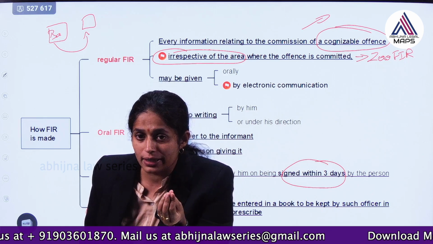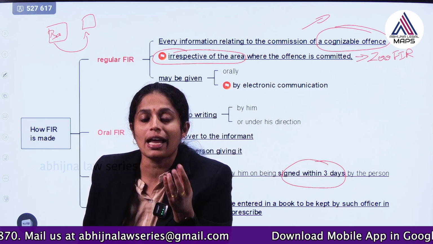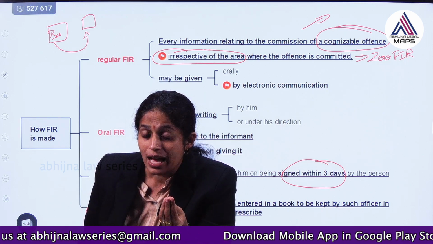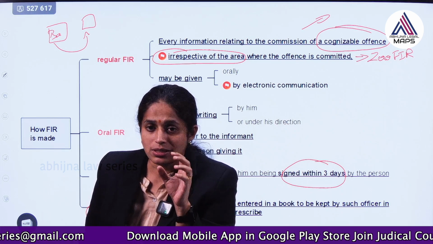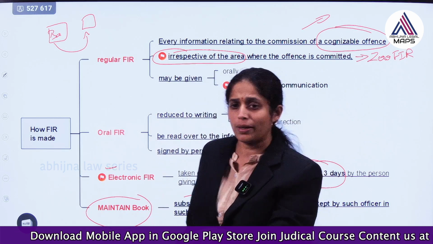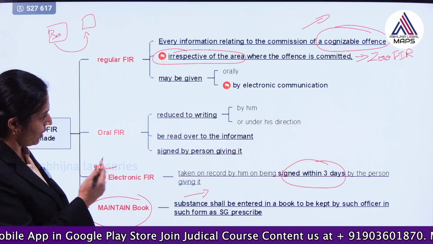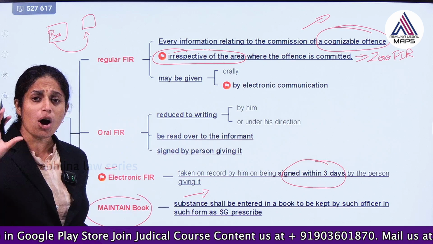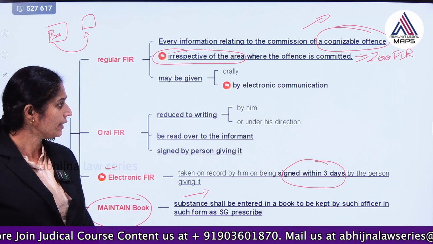If it is given orally, then it has to be reduced into writing, and whatever is written has to be read over to the informant, and his signature must be taken on that. This is regarding oral FIR. They should also maintain a book regarding the substance of the information which has been received in the police. So the officer in charge of the police station is the person who is taking this.